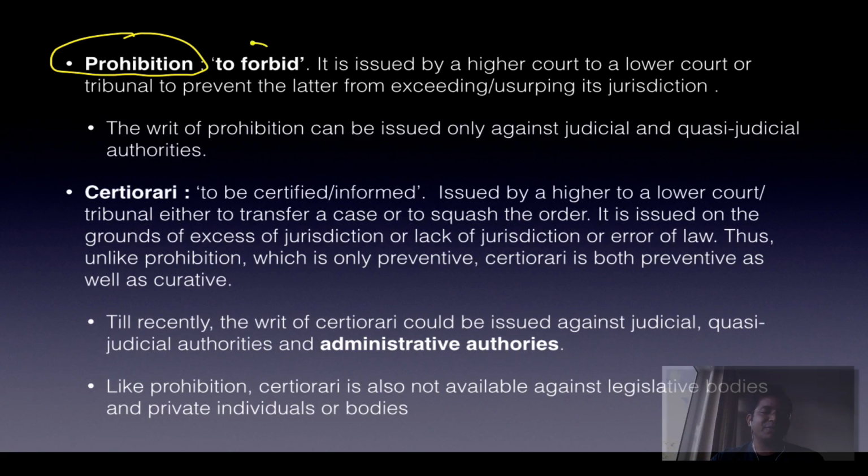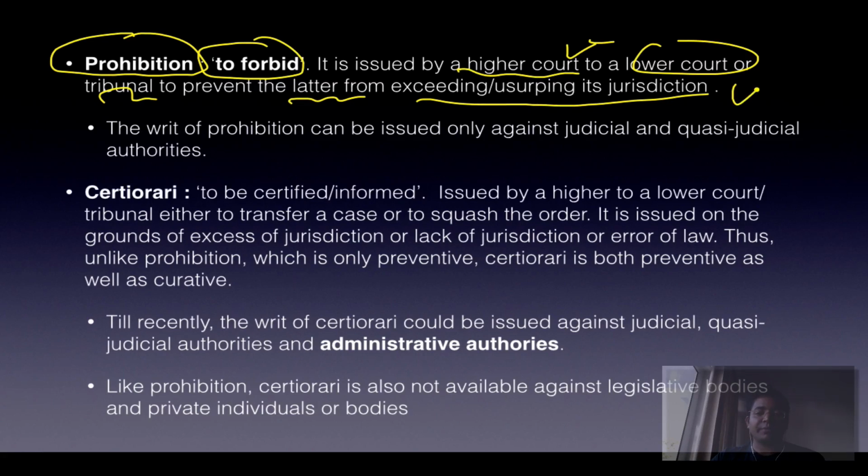Prohibition is very simple, to forbid. That is, High Court forbidding a lower district court or session court from usurping its jurisdiction. So it is issued by a higher court to a lower court or tribunal also to prevent the latter from exceeding or usurping its jurisdiction. Then the writ of prohibition can be issued only against judicial and quasi-judicial authorities, not against anyone else.